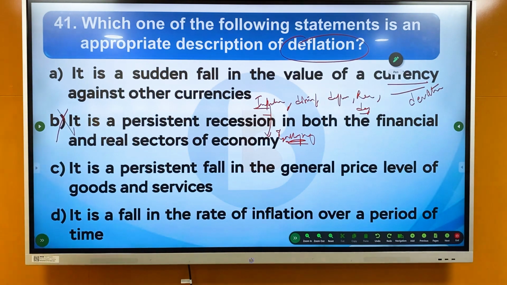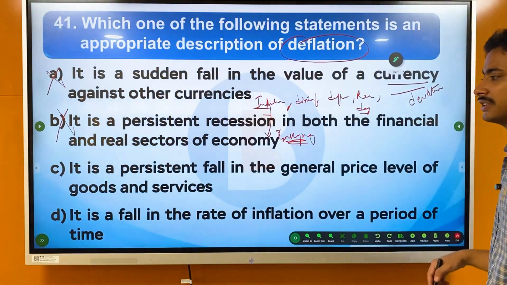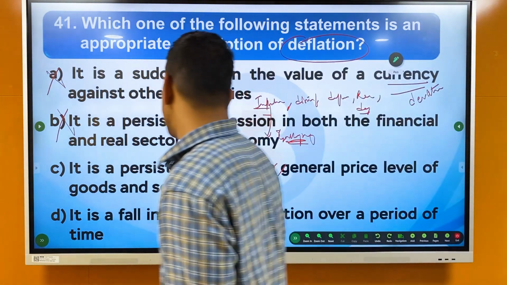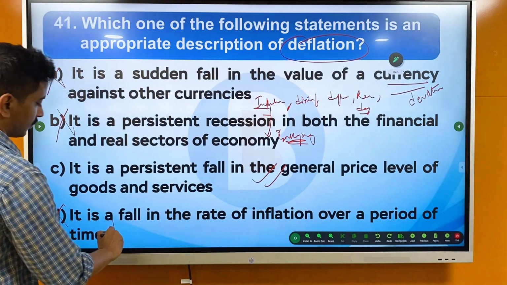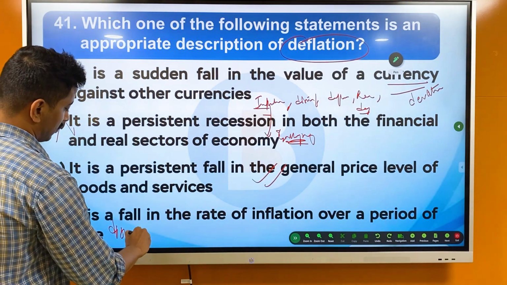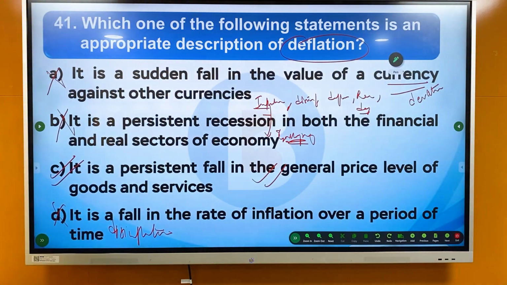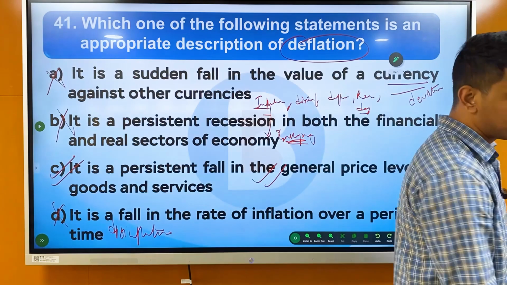Next, it is a persistent recession in both the financial and real sector of the economy. No. This is also no. Third, it is a persistent fall in the general price level of goods and services. Yes. Next, it is a fall in the rate of inflation over a period of time. No. This is disinflation. So the right answer is, it is a persistent fall in the general price level of goods and services.